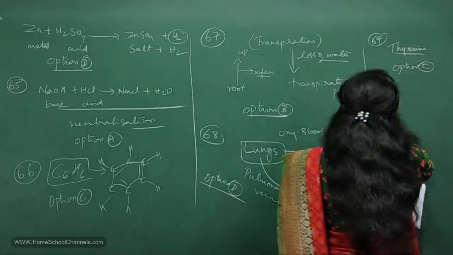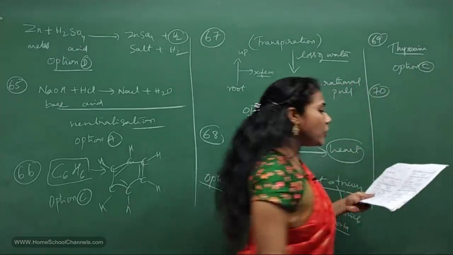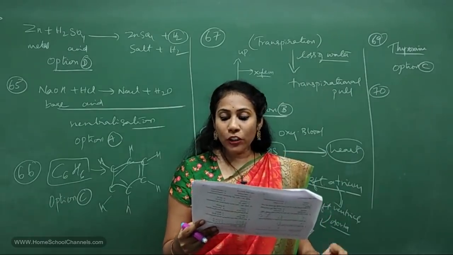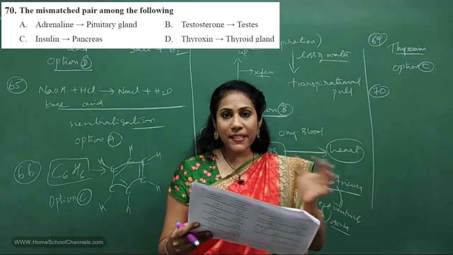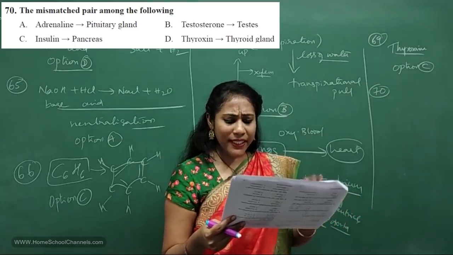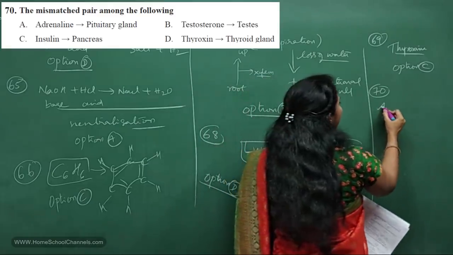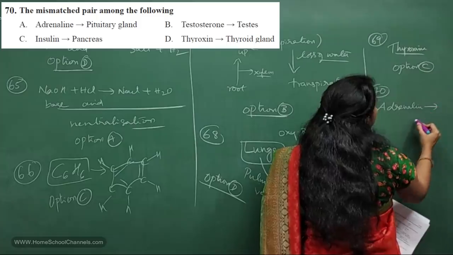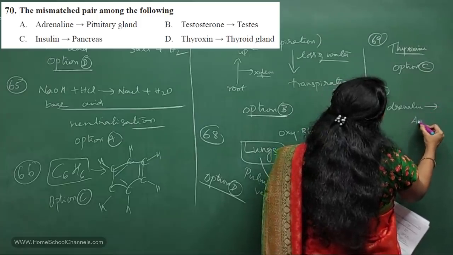Coming to the 70th question, this is also related to hormones only. The mismatched pair among the following. Where is the mismatch? Adrenaline, pituitary gland. Is adrenaline secreted by the pituitary gland? Adrenaline is secreted in the adrenal gland.